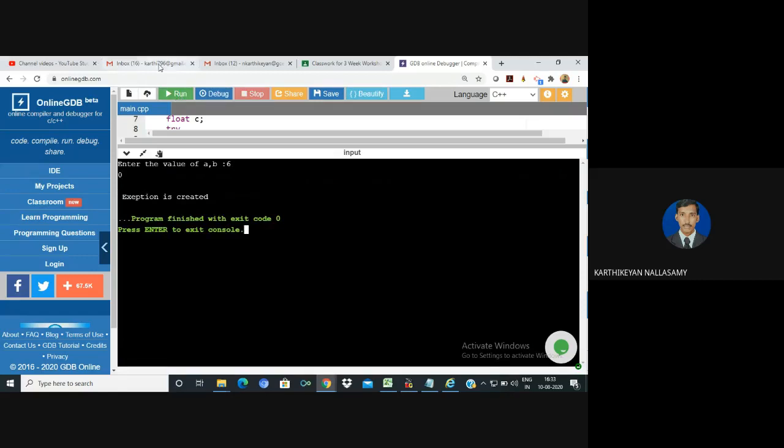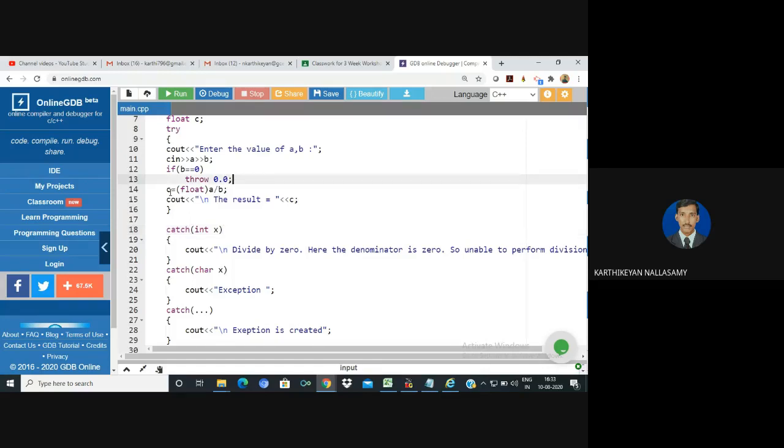Normally, if an exception happens, the remaining part of the try block after that statement won't execute. Automatically the control will be transferred to the catch block and executed. If the program does not throw any exception, then only the try block will be executed, and no catch block will be executed. In the same way, only one catch block will be executed per exception, like a branching statement in a programming language. This is the way we handle exception handling in C++. Thank you.